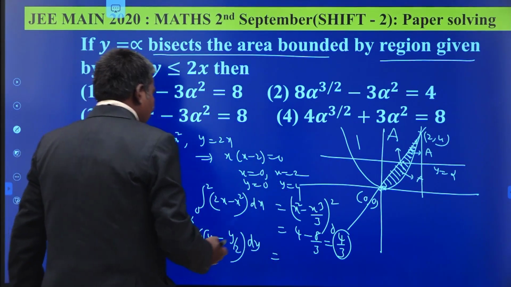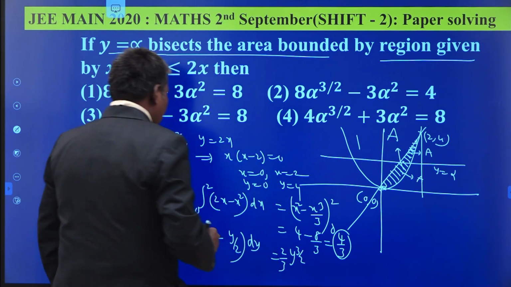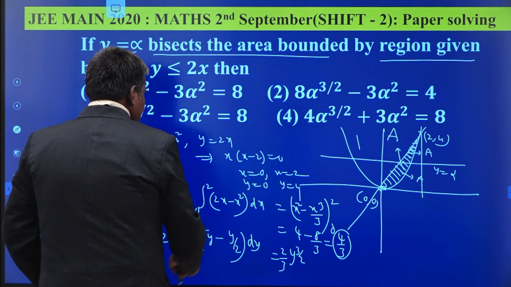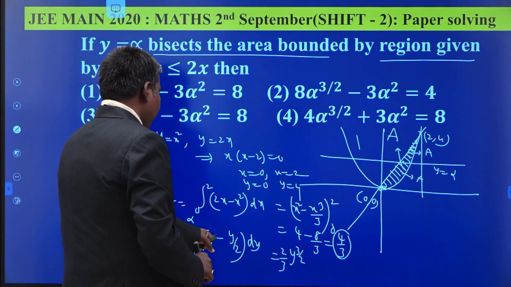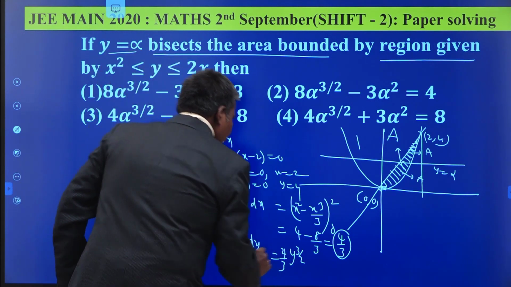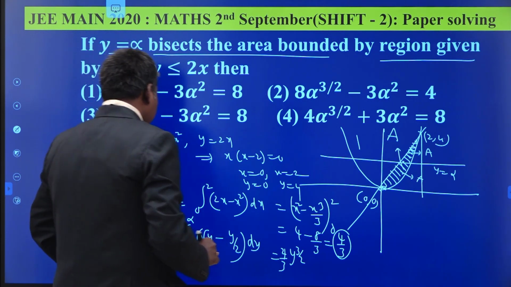y power 3 by 2 by 3 by 2. 2 by 3 times y power 3 by 2, minus y square by 4. The 2 gets cancelled now. 2 times y power 3 by 2 by 3 by 2, 2 into 2. This is 4 times, the 2 gets cancelled, minus y square by 2.